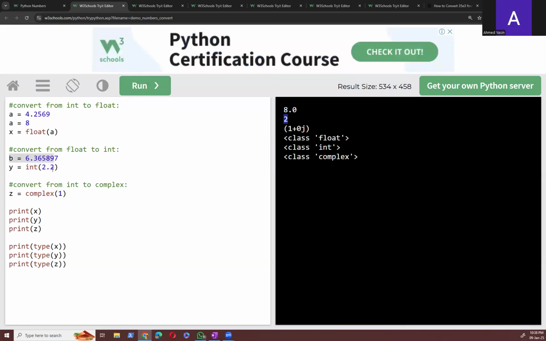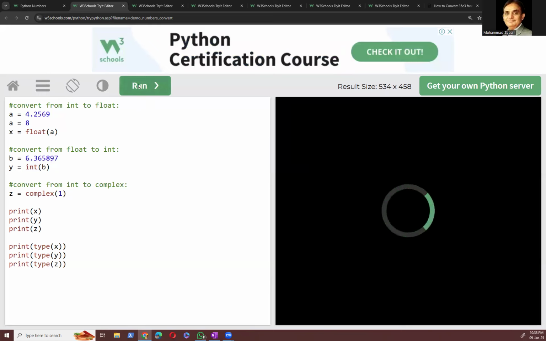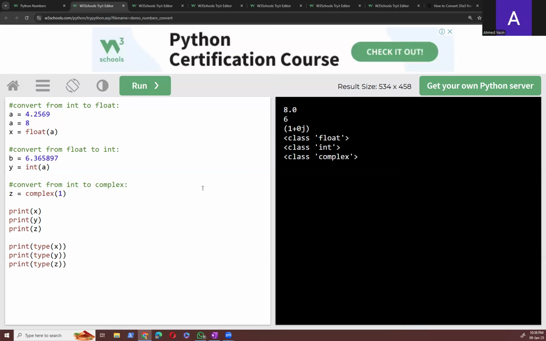If I put b here, then it's going to be only 6. And what if I put a here? It's going to be only 4.